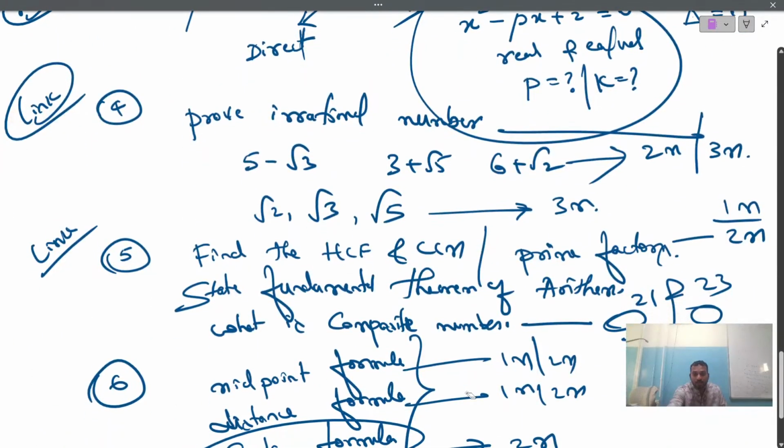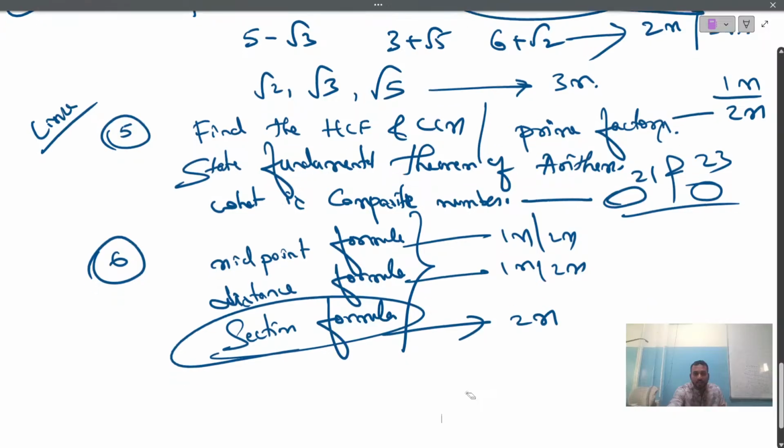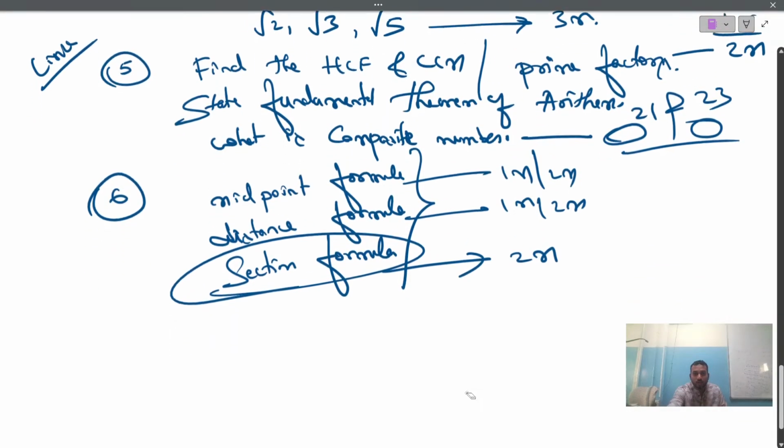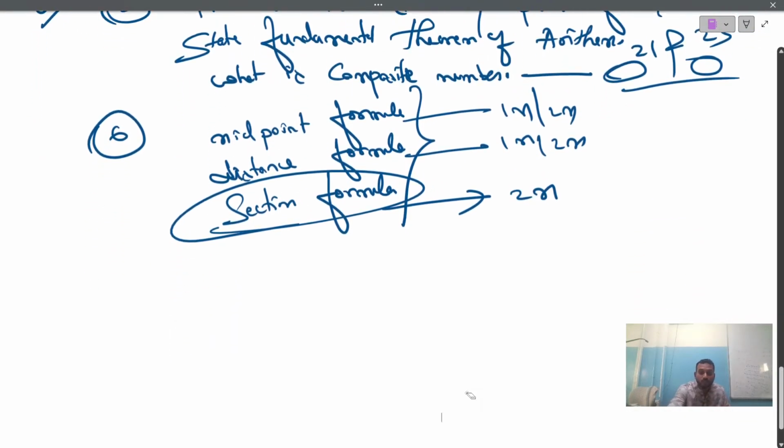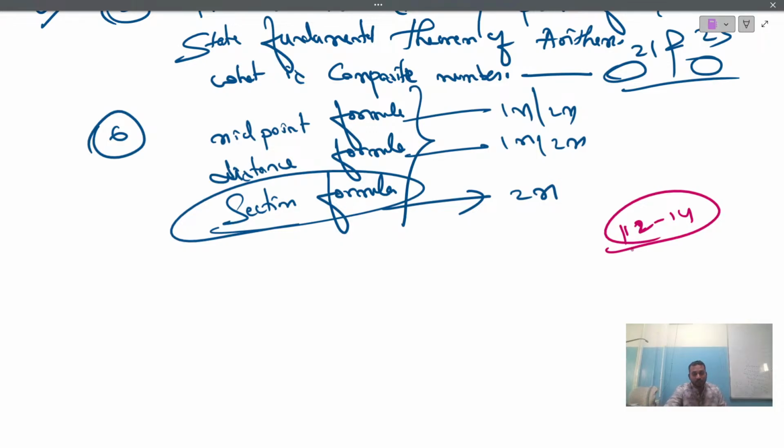I'm just taking minimum marks. 8 plus 2 is 10 and 10 plus 2 is 12 marks, and around 12 to 14 marks. Only if you study this much, it is around 12 to 14 marks we have covered, only from the topics which I have mentioned above.